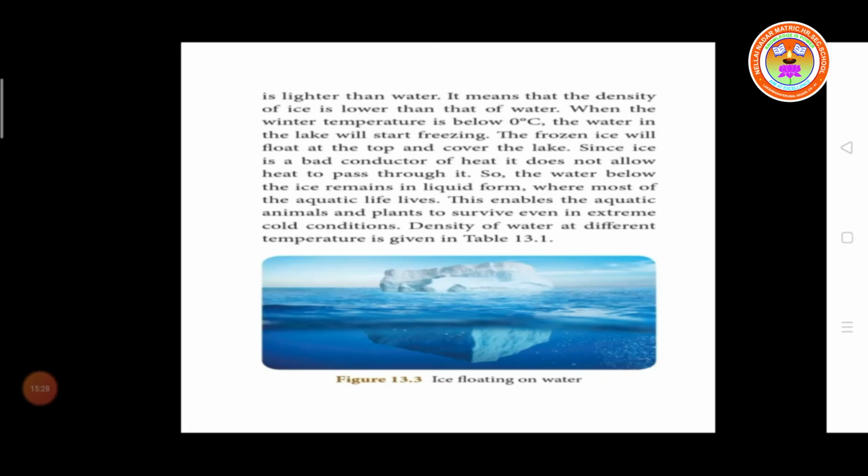When the winter temperature is below 0 degrees Celsius, the water in a lake will start to freeze. The frozen ice will float on top and cover the lake. Since ice is a bad conductor of heat, it does not allow heat to pass through it. So the water below the ice remains in liquid form, where most of the aquatic life lives. This enables aquatic animals and plants to survive even in extreme cold conditions. The density of water at different temperatures is given in the tabular column.